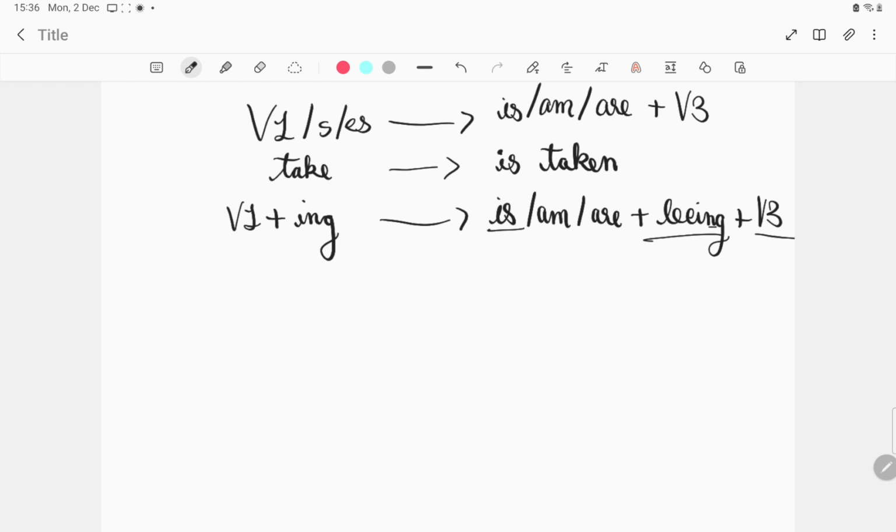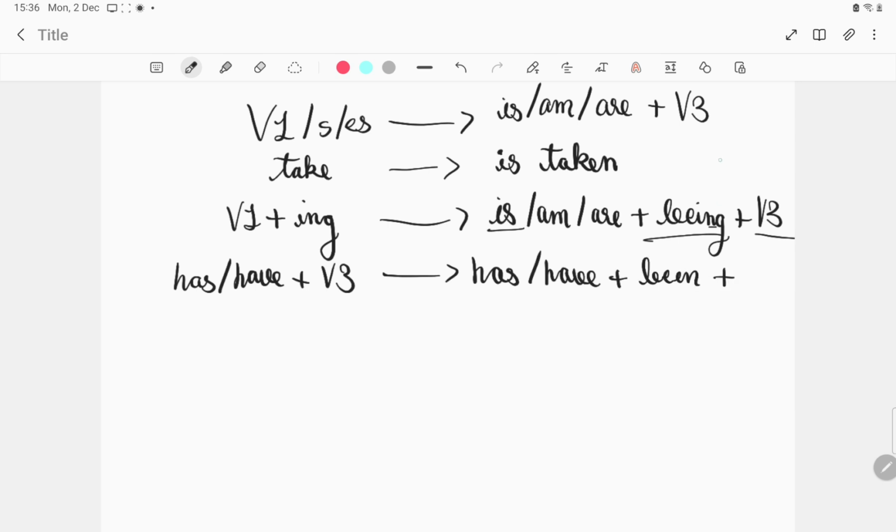So in present perfect tense, for example, I gave a sentence: they have taken the food. So has or have plus the verb's third form changes into the food has been taken by them. Has or have been plus the third form. They have taken the food, the food has been taken by them. Okay, this is the case of present perfect.